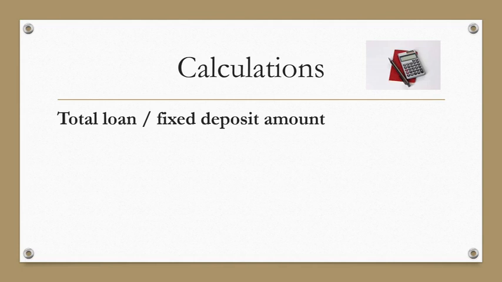Then the third calculation, where you have to calculate the total loan or the total fixed deposit amount. But they don't say anything on that. They don't give you any information, but they do give you the interest. Then you take the interest amount, you multiply that by 12, because an interest rate is always given for a year. But in the budget, it's only per month. So you have to multiply by 12 to get the annual amount, and then you multiply by 100, divide by the interest rate, and then you will get the total loan. Sometimes they will tell you that the loan increased or decreased, and you must calculate that amount.